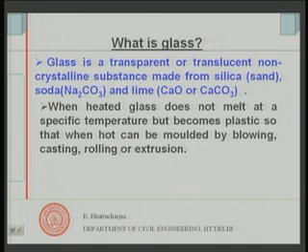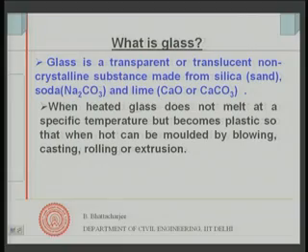When heated, glass does not melt at a specific temperature. In fact, it softens, and if you remember your glass blowing laboratory exercises, you would know that once it is softened and becomes plastic, it can be molded by blowing, casting, rolling or extrusion.